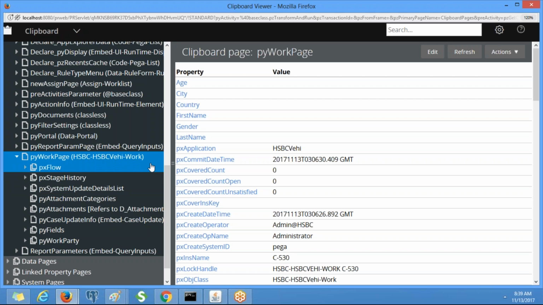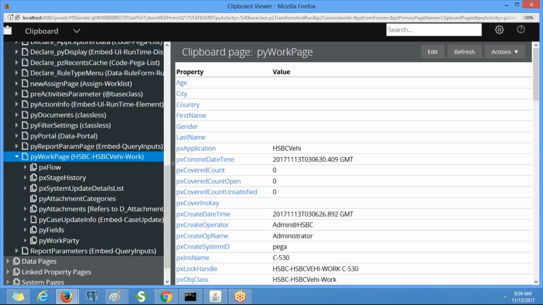If you want to access those properties, you need to create a page on the clipboard. Suppose Page1, then you can access those properties as Page1.Property1, Page1.Property2, like that. I will show you that, and we will be doing all these things practically.